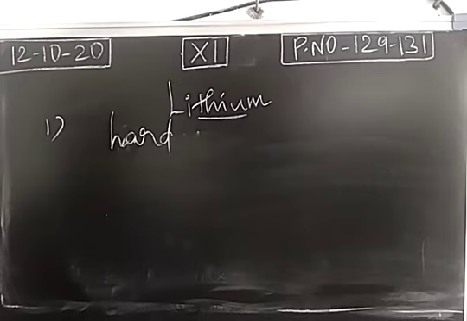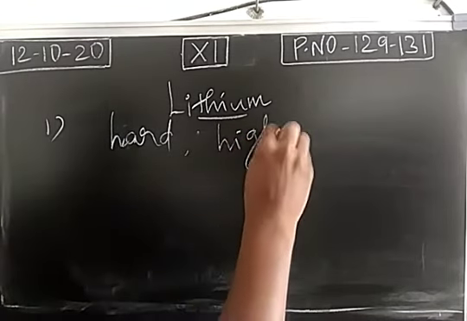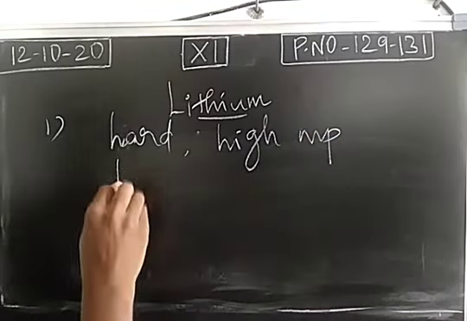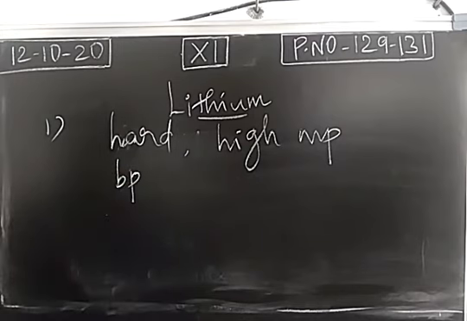But in case of lithium, like d block elements, lithium is a hard metal and it has high melting as well as boiling point. Okay. So the properties of lithium are compared with the properties of other elements in group number 1. First property: lithium is a hard metal which has high melting as well as boiling point. If you take other members, sodium, potassium, rubidium, cesium, they are soft in nature. They will have low melting as well as boiling point.